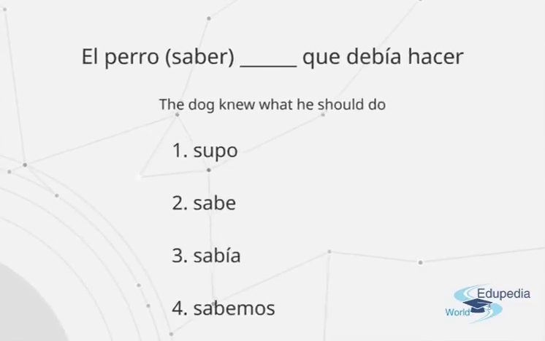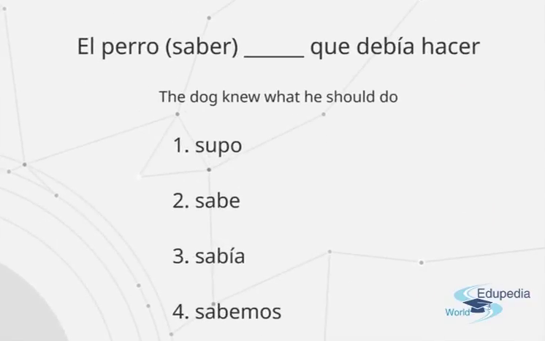El perro, blank, ¿qué debía hacer? A complex sentence again. What we are trying to say is the dog knew what he should do, okay? So, el perro, saber, we have to conjugate that verb, saber, ¿qué debía hacer? So, again, we are looking for the imperfect. 1, supo. 2, sabe. 3, sabía. 4, sabemos. El perro, blank, ¿qué debía hacer?